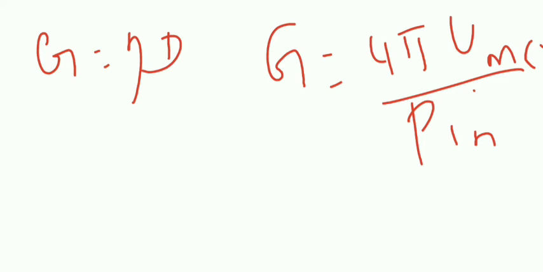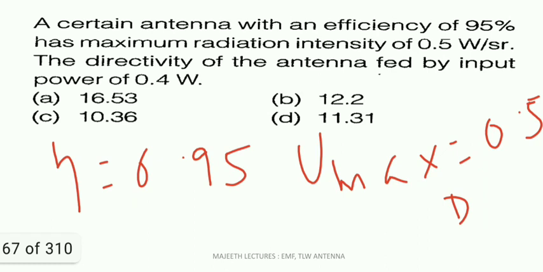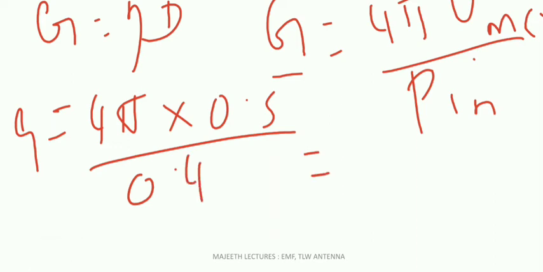U max they have given, so G is equal to 4 pi into 0.5. Pin they have given, power input is 0.4. So that gives G is equal to 5 pi, right? 4 by 0.4 is 10, into 0.5, 5 pi.